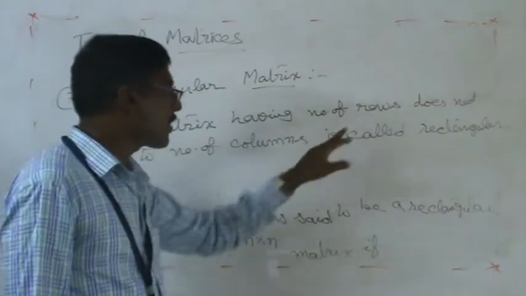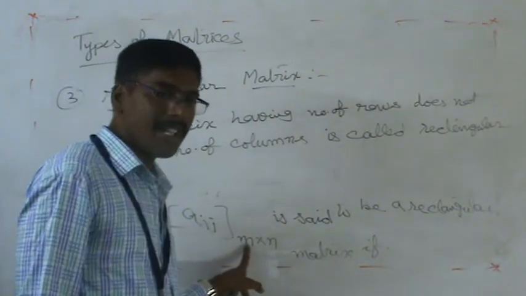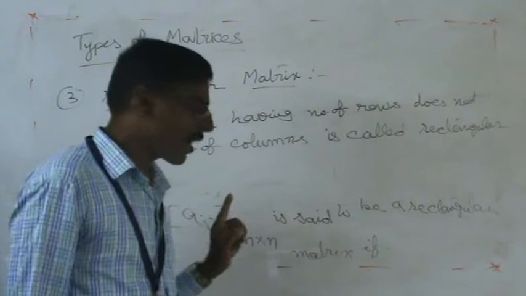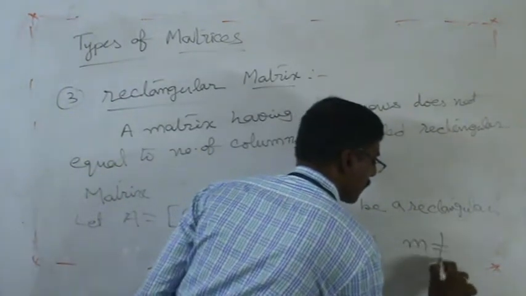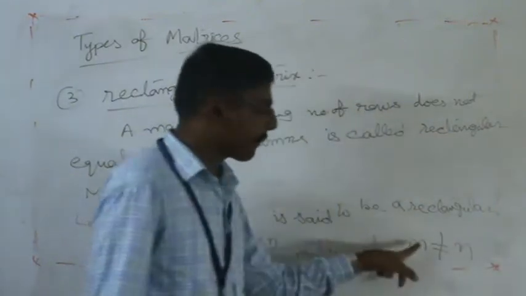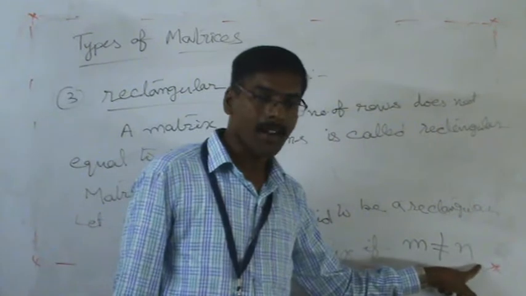The condition is number of rows does not equal number of columns. Number of rows is m, number of columns is n. So does not equal means m does not equal n.